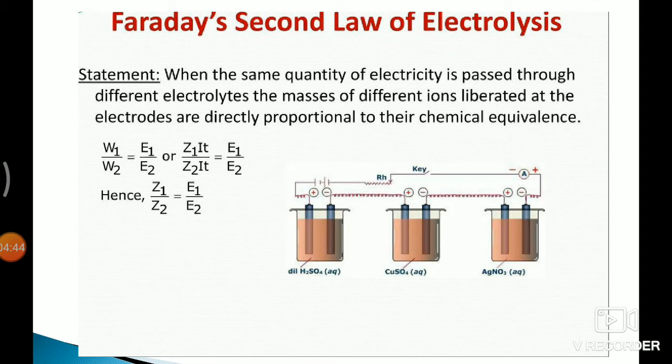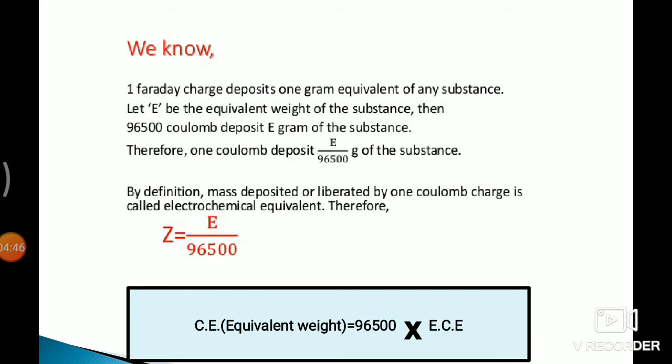Then let us see the relation between chemical equivalent and electrochemical equivalent. We know 1 Faraday is equal to 96,500 coulombs. 1 Faraday of charge deposits 1 gram equivalent of any substance. Let E be the equivalent weight of the substance. Then 96,500 coulombs deposit E grams of the substance. Therefore, 1 coulomb deposits E upon 96,500 grams of the substance.